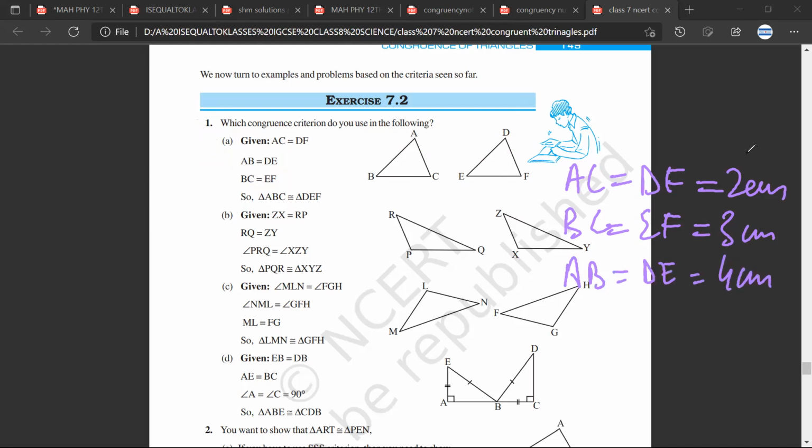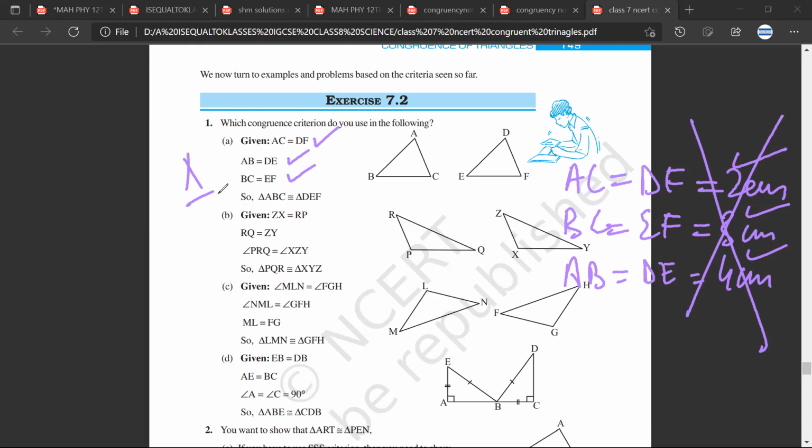What I'm trying to tell you is that they can either give you the lengths, or they may ignore the lengths altogether and just tell you that these corresponding sides are equal, or they may not be equal. Now is it making sense?